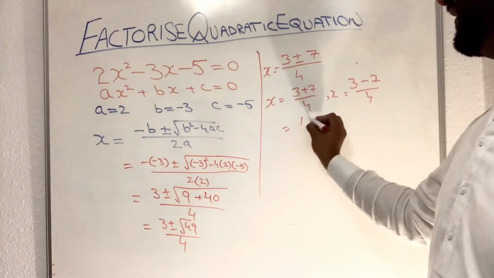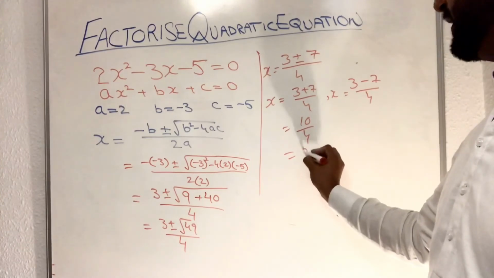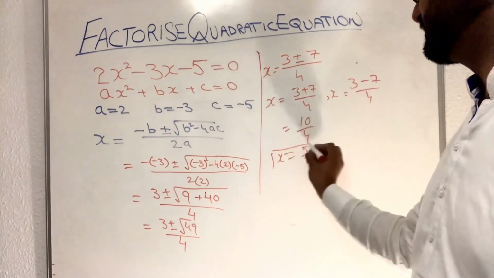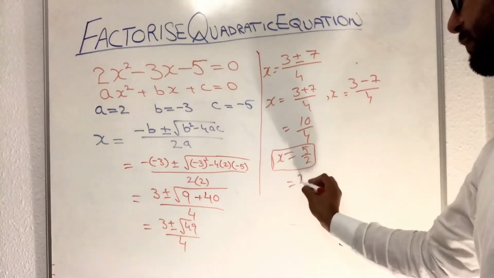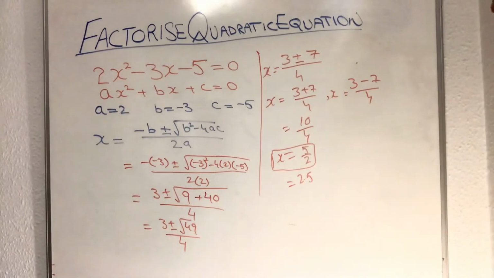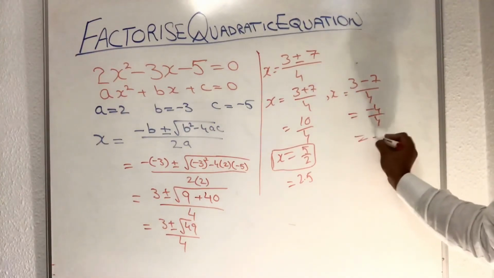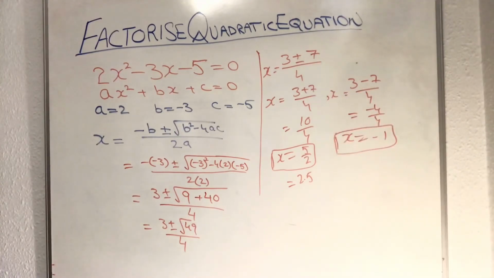Positive value we are adding, that becomes 10 over 4, which is 5 over 2. x is this, this is one. In a fraction form, if you need to divide, you can divide and 2.5 will come. The other becomes minus 4 over 4, which is minus 1. x is equal to minus 1. These are the two solutions found with the formula.